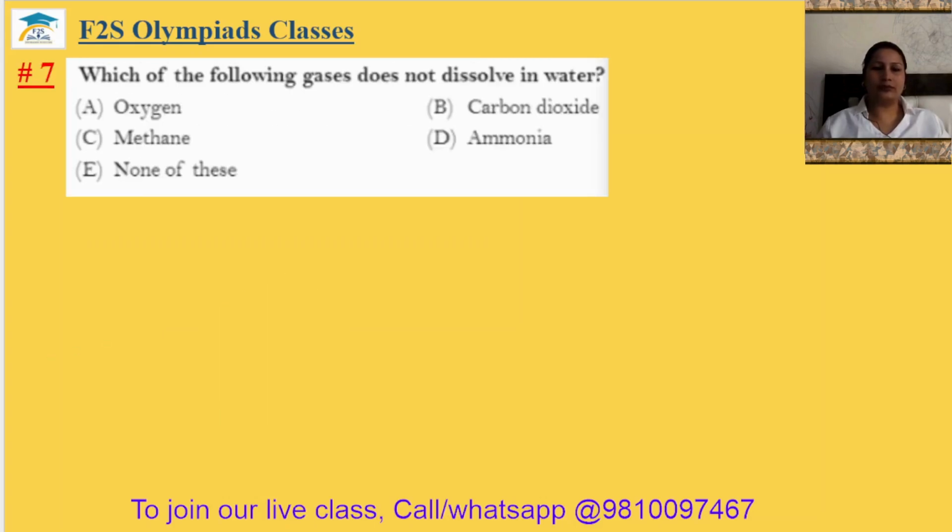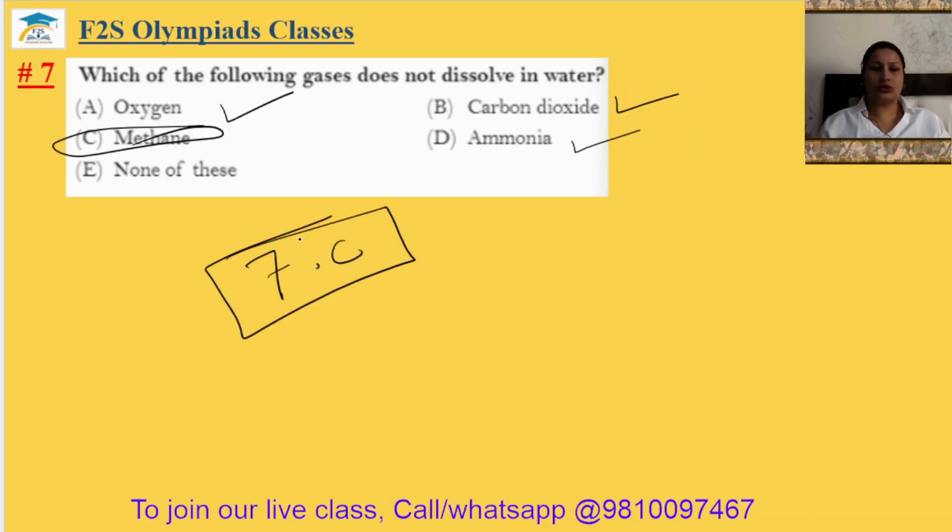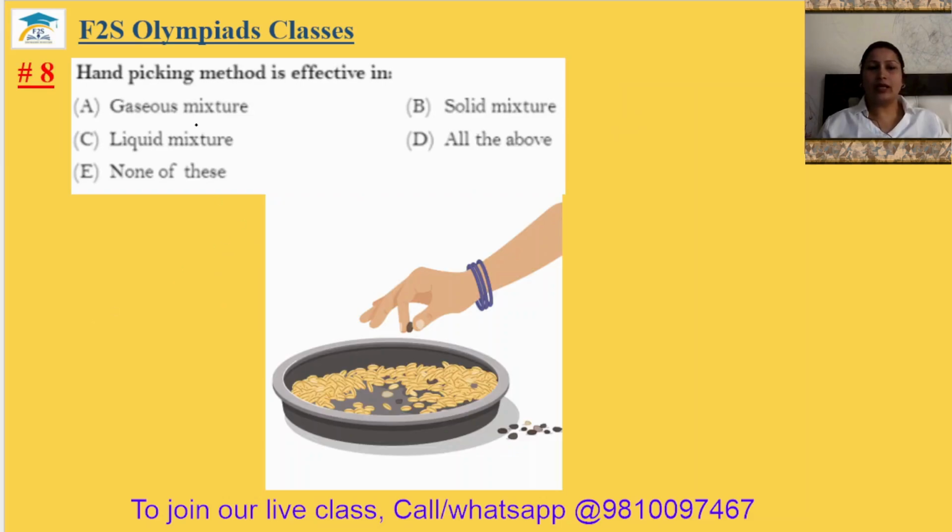Question number 7. Which of the following gases does not dissolve in water? Oxygen can dissolve, carbon dioxide can dissolve, ammonia can dissolve, but methane cannot dissolve. The seventh answer is option C. Question number 8. The hand picking method is effective in. You can just see it is effective in a solid mixture. The eighth answer will be option B.